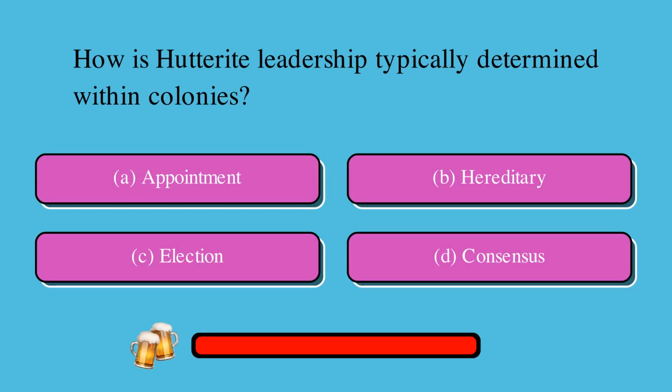How is Hutterite leadership typically determined within colonies? Is it A, appointment, B, hereditary, C, election, or D, consensus? The correct answer is D, consensus.